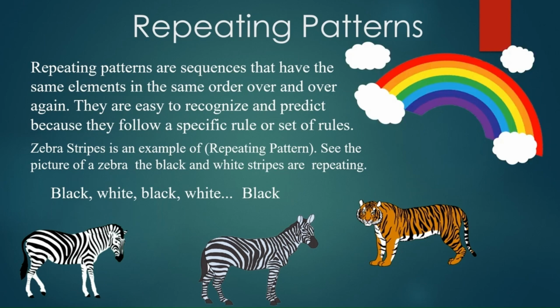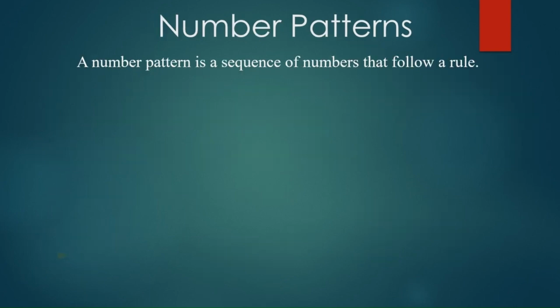The colors in a rainbow always appear in the same order. Although the colors do not repeat within a single rainbow, they create a consistent pattern. What is a number pattern? A number pattern is a sequence of numbers that follow a rule. In fact, every pattern follows a special rule.